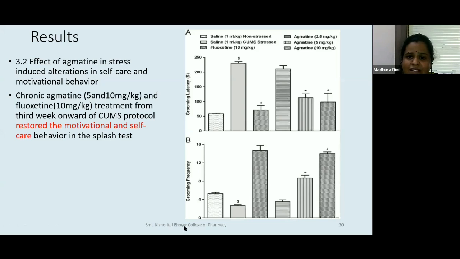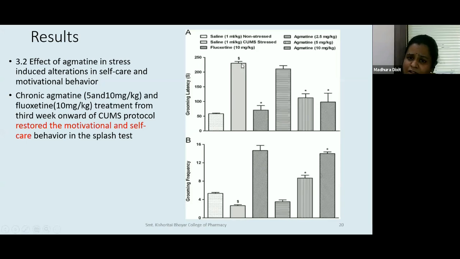So here we can see that there are 5-6 bars. The first one is saline non-stressed. Non-stressed, it just does not make any difference. You can see the stressed animal, the CUMS stressed animal, the grooming latency is high, which means for 250 seconds it did not want to clean itself. So it is like, let it be, let the water be on me, I am not getting affected. And grooming frequency, how many times it is doing it, the frequency is low.